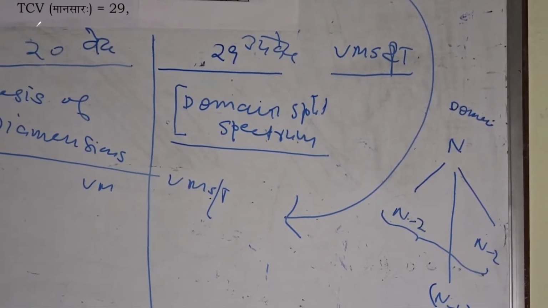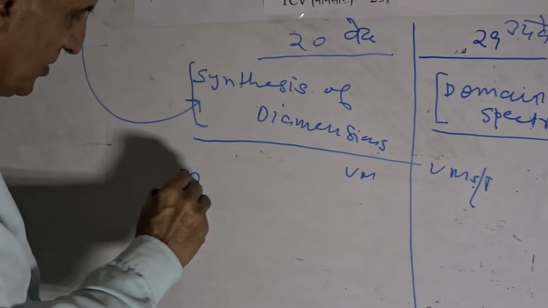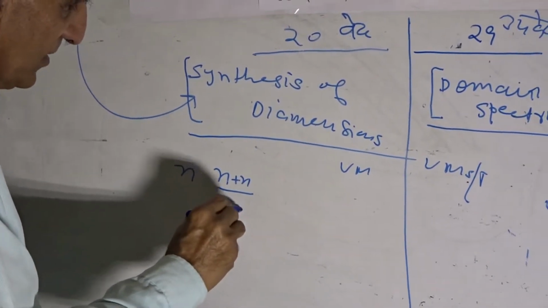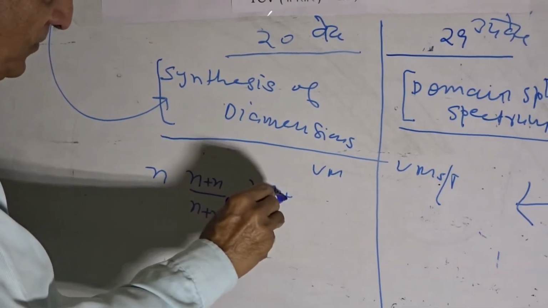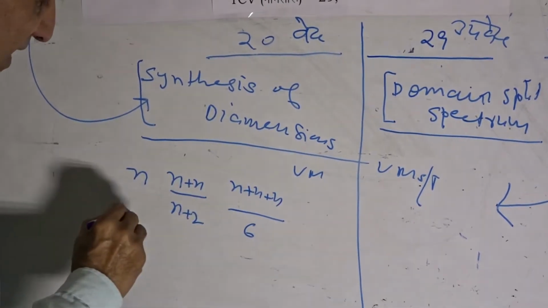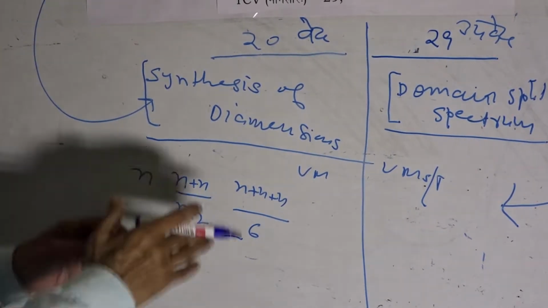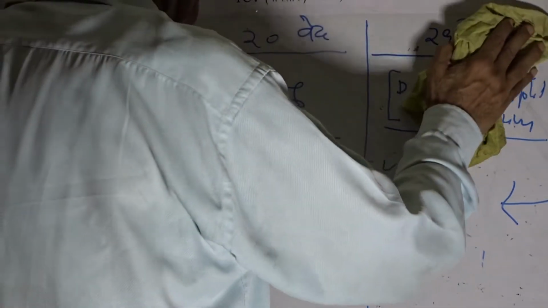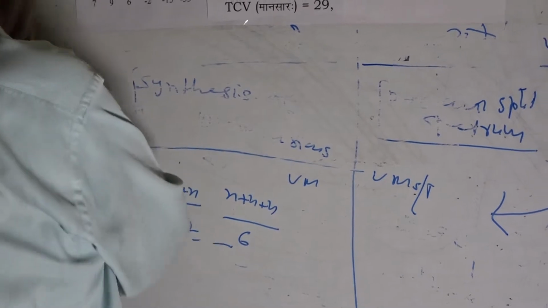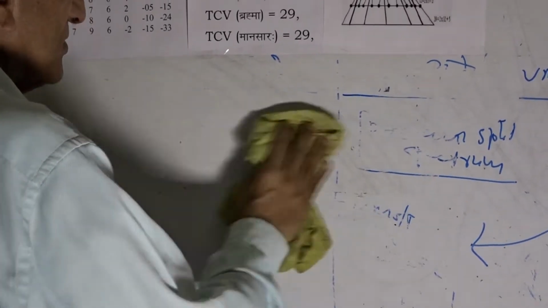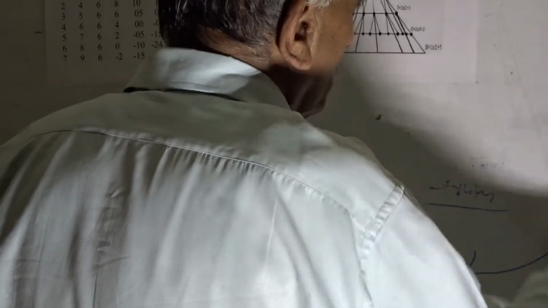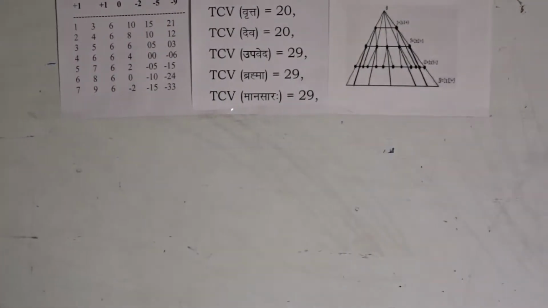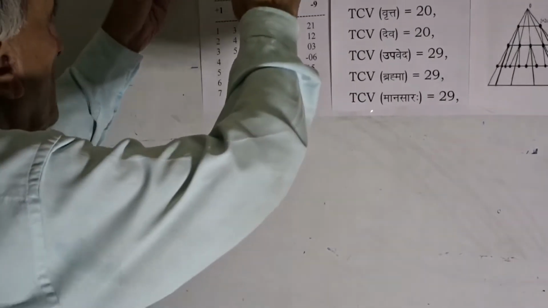Then it will take us that we are in the first dimension. If we have a pair of dimensions, then it will synthesize and give us a value n plus 2. If we have 3 dimensions, then it will give a synthesis value as 6, and like that it is to proceed. These two things are to be learned. Therefore, let us be attentive now. We are taking up these things one by one. First, I am taking dimensional synthesis. That means I am going to the pure values, to the Vedic mathematics. In Vedic mathematics, I am going to this table.